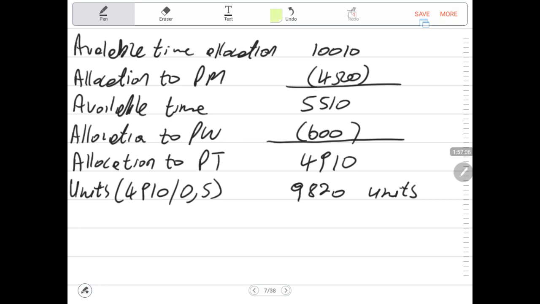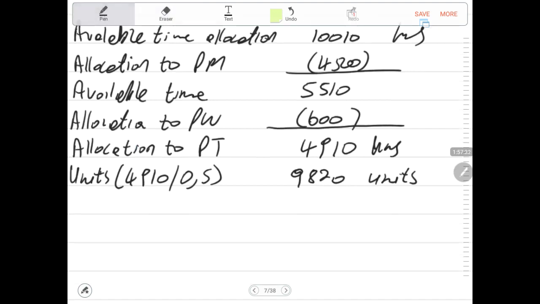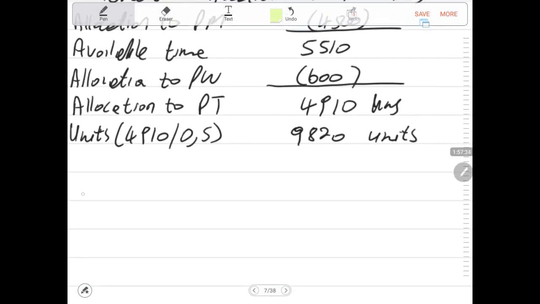So now be careful of the fact that these are hours. Again, throughout these are hours. Since these are hours, you need to divide by your time, which is converted into hours. You can't divide by 30 minutes in this case. You must convert 30 minutes into equivalent hours, which is 30 divided by 60, so that you take your hours, divide by hours. So now in that case, you will get the number of units that must be produced, which is 9,820.